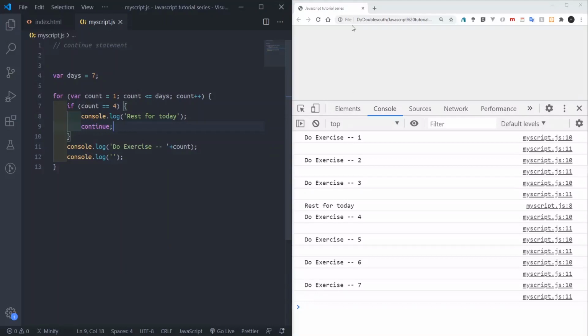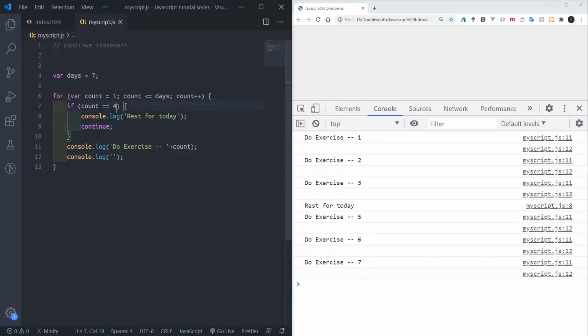You see how? Continue. So if I refresh now, see what happens. It does the first one, the second one, the third one. Then when it reaches 4, it says okay, rest for today, so it does not do number 4. It comes back and jumps to number 5, 6, and 7 like that. So that is what continue does. The continue helps us jump out from that particular iteration of the loop, then it continues with the other ones.